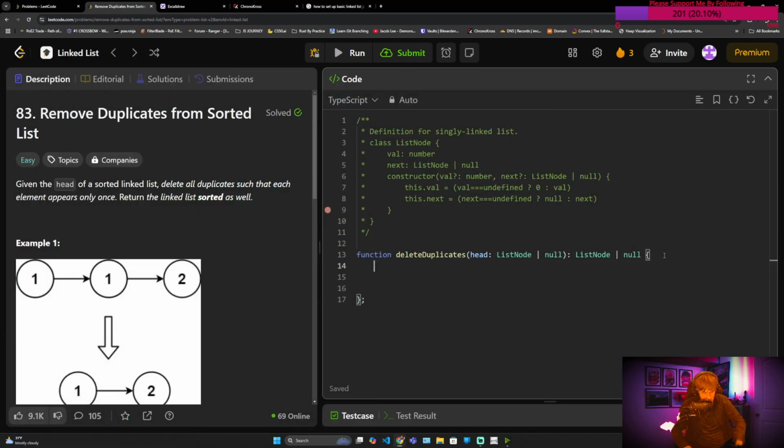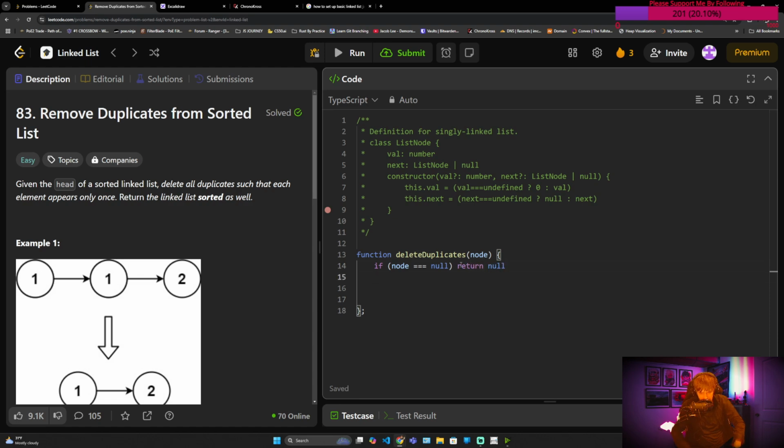But yeah, in programming, if node, or actually head in this context, we'll just say head. Actually, let's make it node to make it simpler to understand. Don't worry about the TypeScript stuff. We'll try to make this as simple as possible. So if node equals null, that's our base case, we're just going to return null.